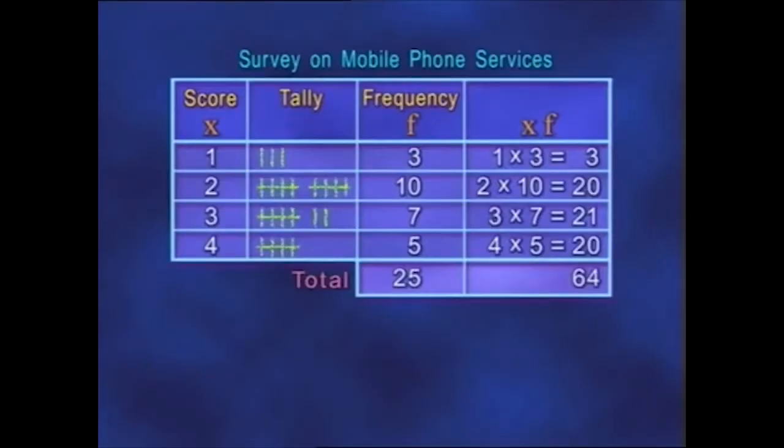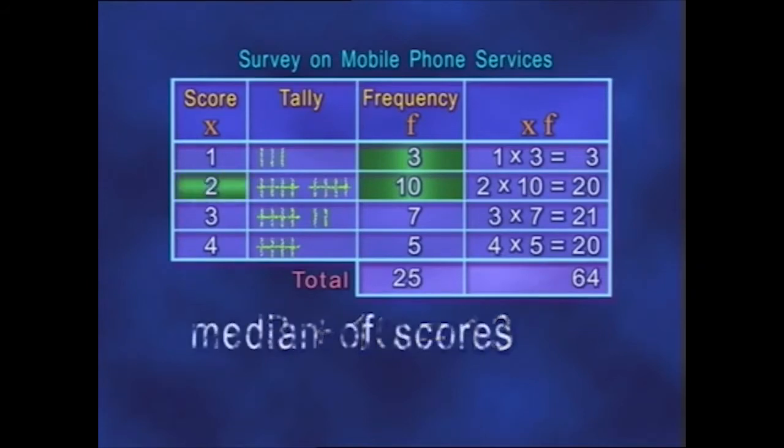When data's put in a frequency distribution table, we don't have to bother with putting it into sequence. So then, how do we get a median from a frequency distribution table? Oh, well, the middle position of the 25 numbers is the 13th. 3 plus 10 equals 13. So the 13th number falls on the score of 2. Therefore, the median here is 2.